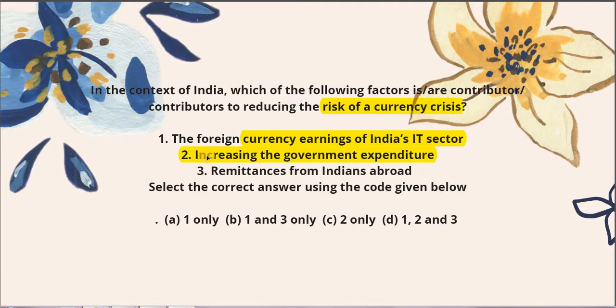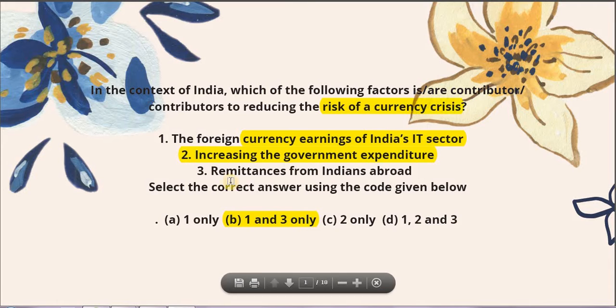Now herein, how would increasing the government expenditure have anything to do with the currency crisis? The government would be undertaking expenditure in rupee terms, and here we are talking about the foreign currency. So it has nothing to do with the foreign currency per se. That makes us say that statement number 2 is not correct. So the answer here becomes B, that is 1 and 3. It's really simple, and if you haven't gotten over it, then do go through it once again. I do not think it needs any further explanation. So we have gotten our answer.